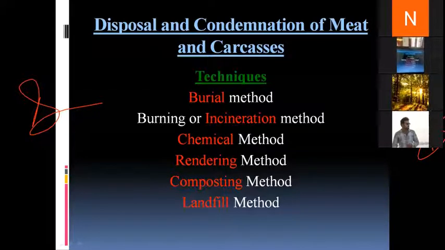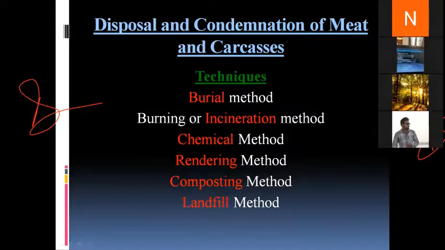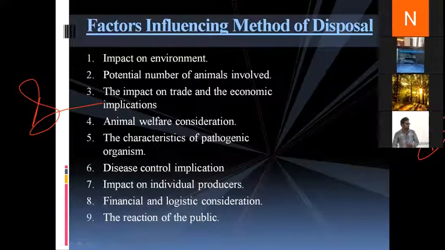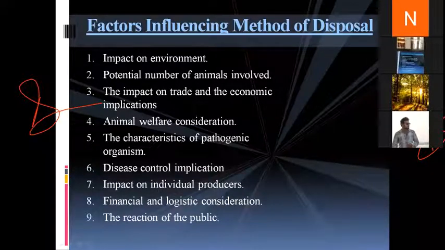So coming to the next slide, the method of disposal and its impact on the environment. We will not look for any form of disposal system which creates a negative impact on the environment. For instance, if we have animals in the number of hundreds and we think of burning the animals, what happens? Smoke is there, and that may be bad for the environment.